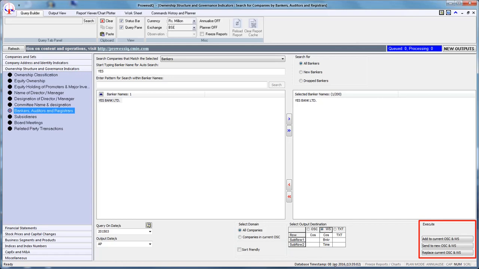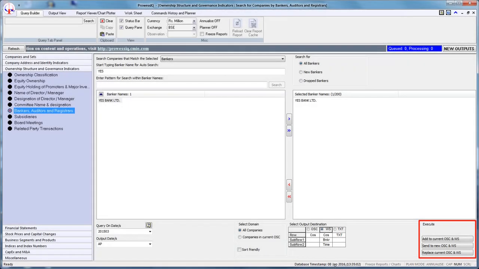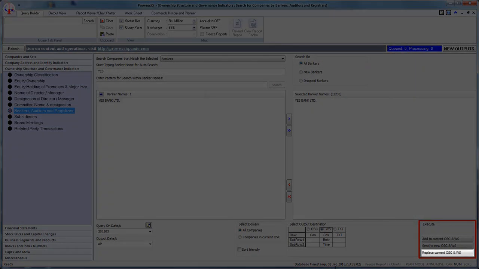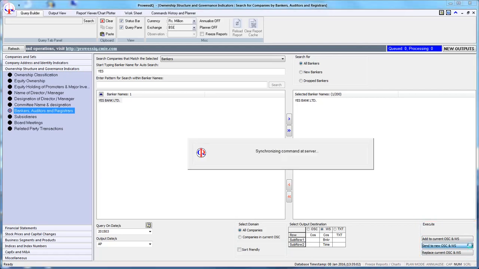Send to new OSC and WS will create a new OSC and WS of companies satisfying the criteria specified in the query trigger along with the data. Replace current OSC and WS will replace the contents in the current OSC and WS with the companies satisfying the criteria specified in the query trigger along with the data. Let us click on Send to new OSC and WS.